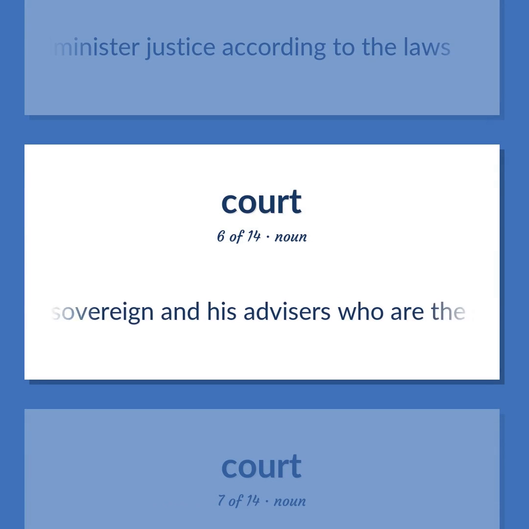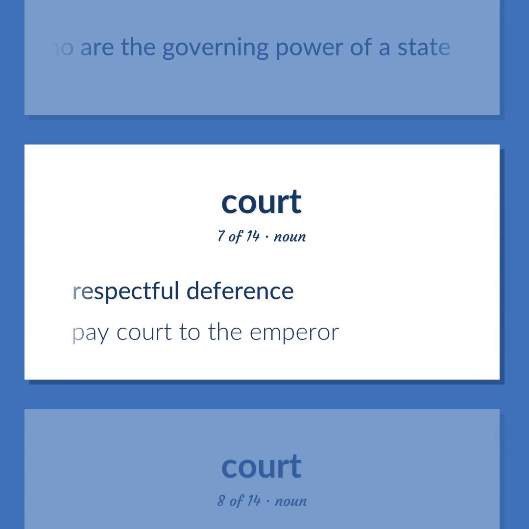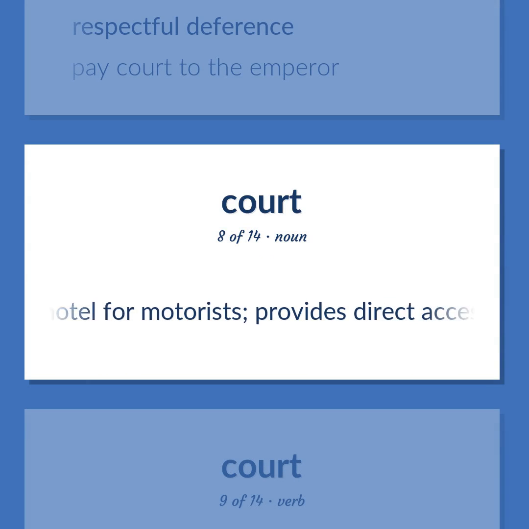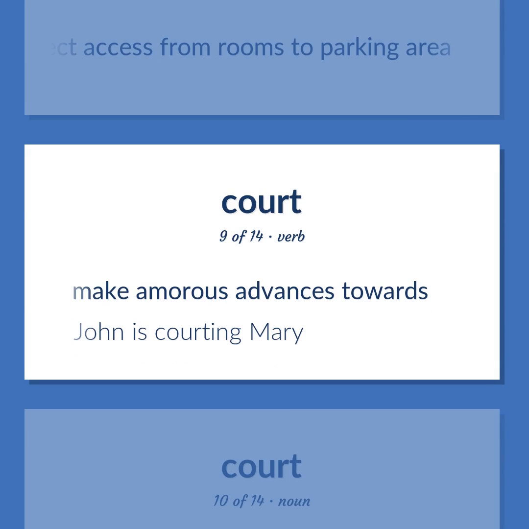The sovereign and his advisors who are the governing power of a state. Respectful deference. Pay court to the emperor. A hotel for motorists, provides direct access from rooms to parking area. Make amorous advances towards.